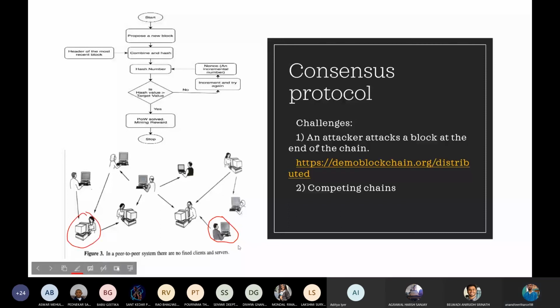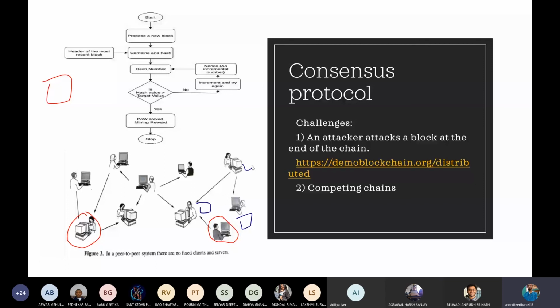So suppose the red denotes the blockchain that is already present in each and every person's computer. Now this person added a blue new block. As soon as this person added it, it will be copied in this person's computer, and this person's computer.